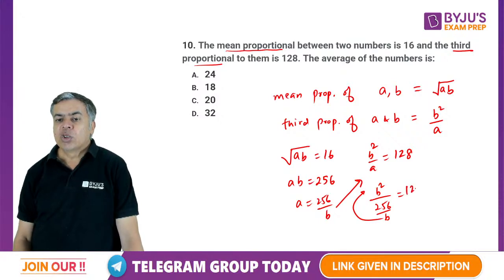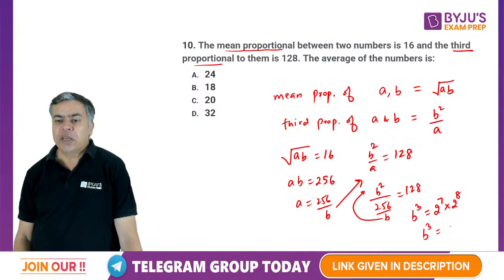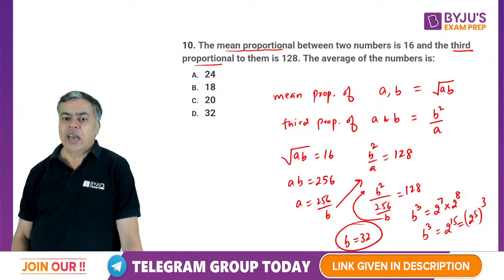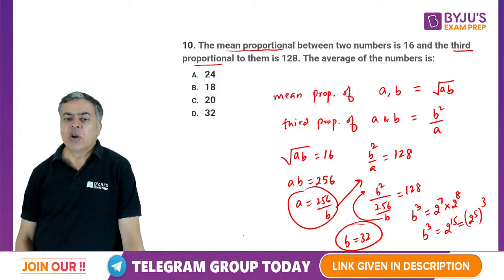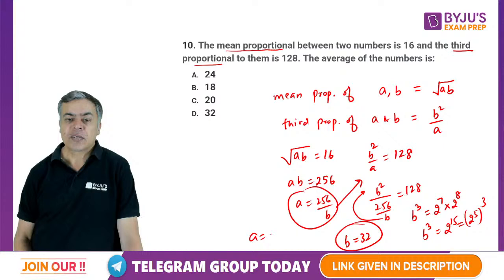So that will become B cube equal to 128, which is 2 raised to power 7, and 256, which is 2 raised to power 8. So it becomes B cube is equal to 2 raised to power 15, which is 2 raised to power 5 cube. So B equal to 32. But it is given that A equal to 256 by B and B is 32, so A must be 8.